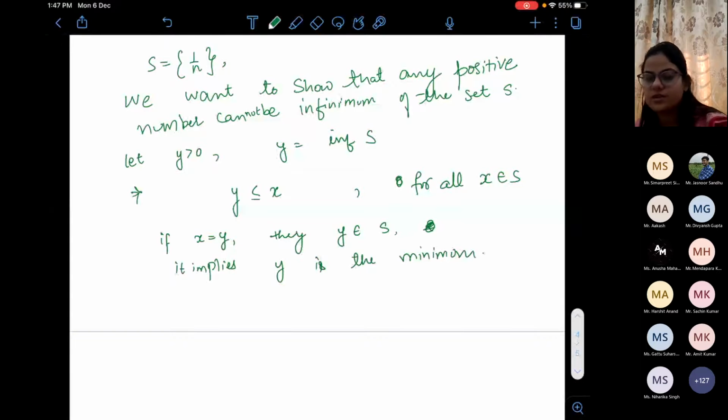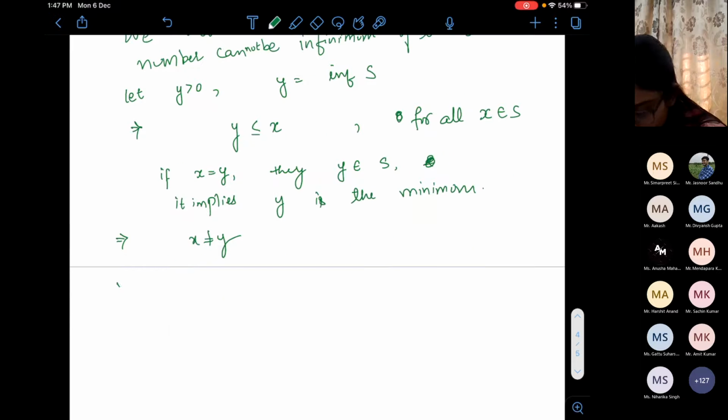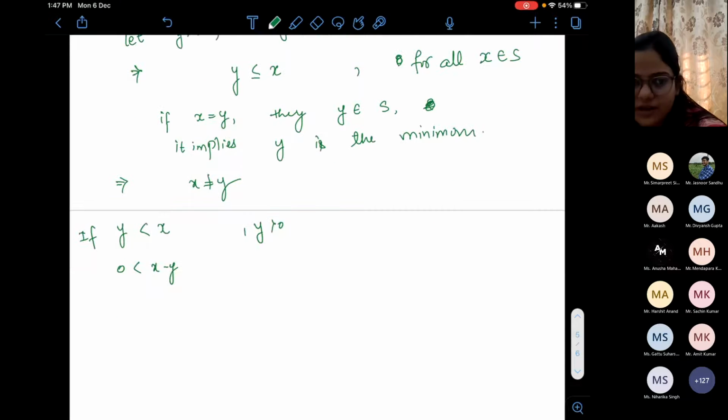But does this set have a minimum? No, ma'am. So it implies x cannot be equal to y. Let's suppose y is positive.